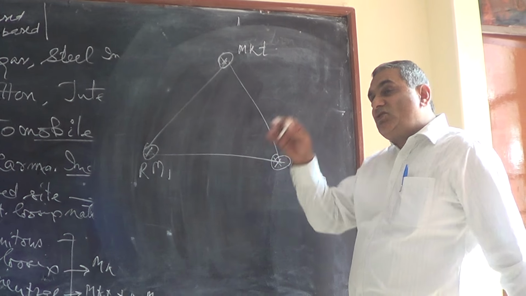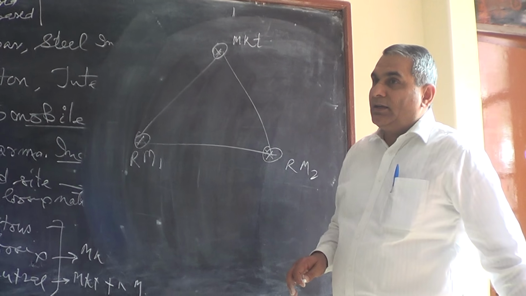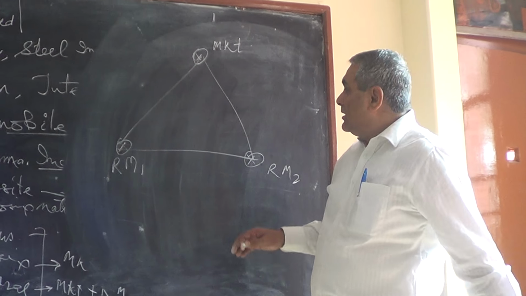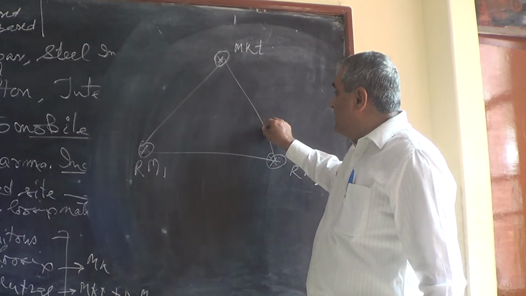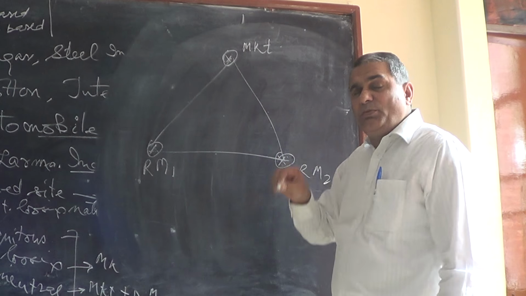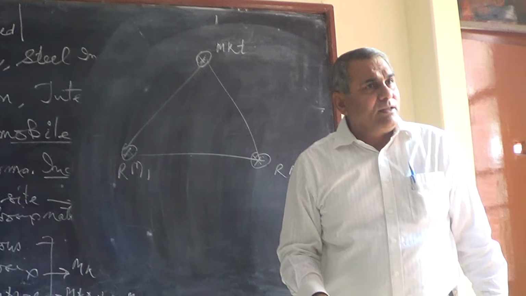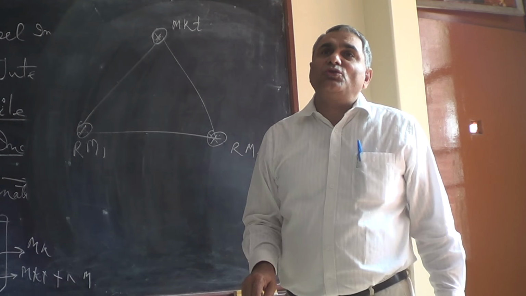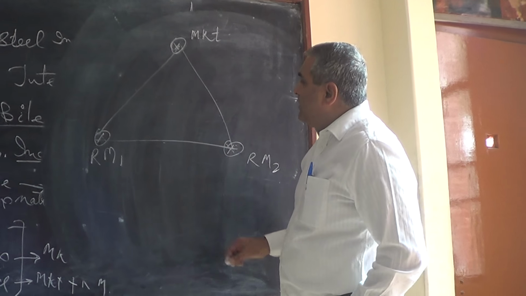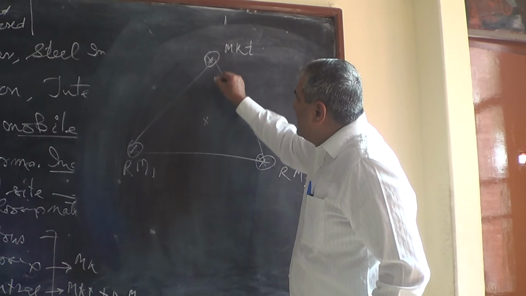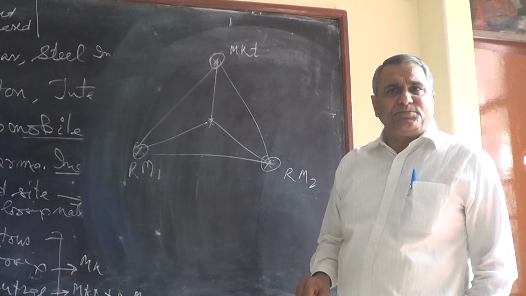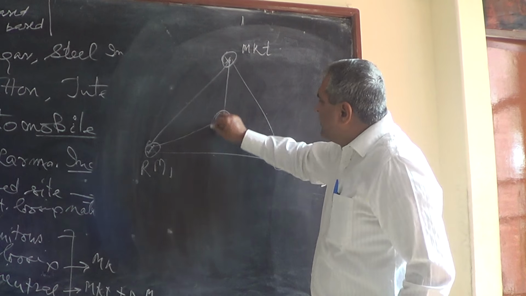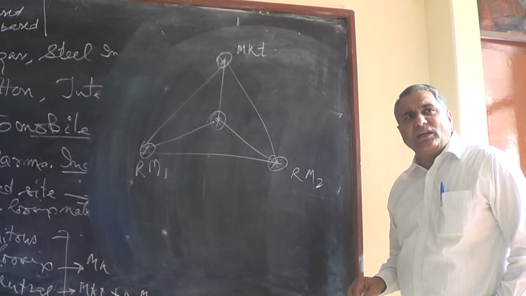So where should the industry be located? Here. Where should the industry be located in this triangle? That is called the least cost model. He identified the location by the least cost method, and in this triangulation model, this central location can be calculated geometrically.